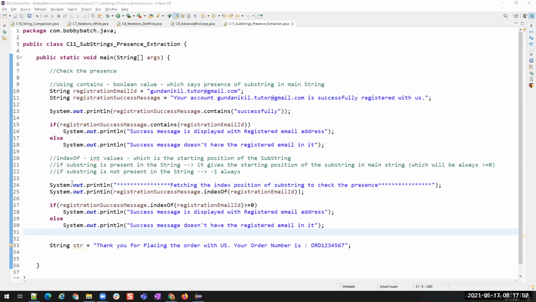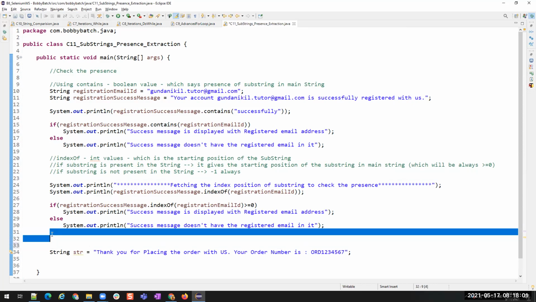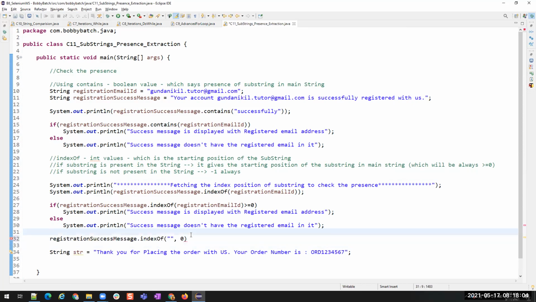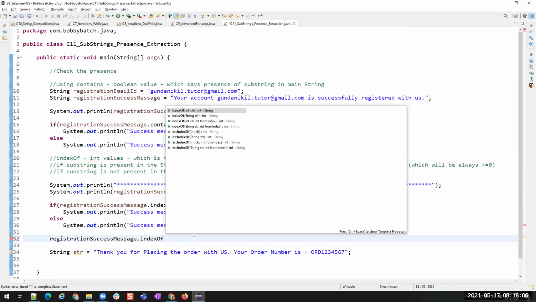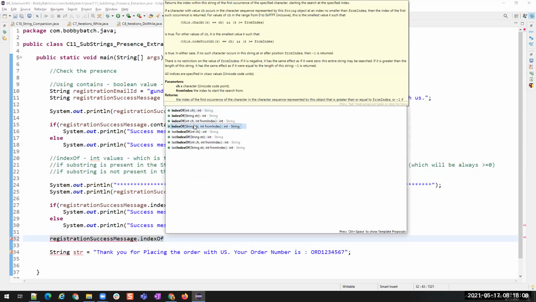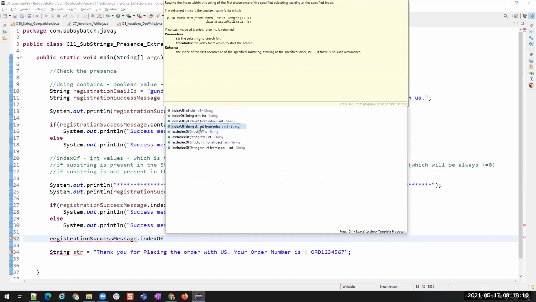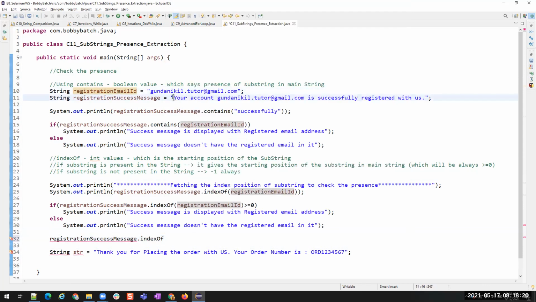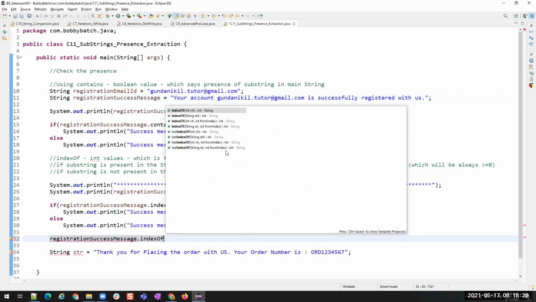Right. So the other parameters I know for this same indexOf, we have 2 parameters. You see this? If you want to check the presence of a string from a particular place, then you can use this. I don't want to start from 0. I mean, I don't want to start from the beginning of this sentence. I want to start it from somewhere. I want to start this verification from this place. Then you can do that with this indexOf and starting position.